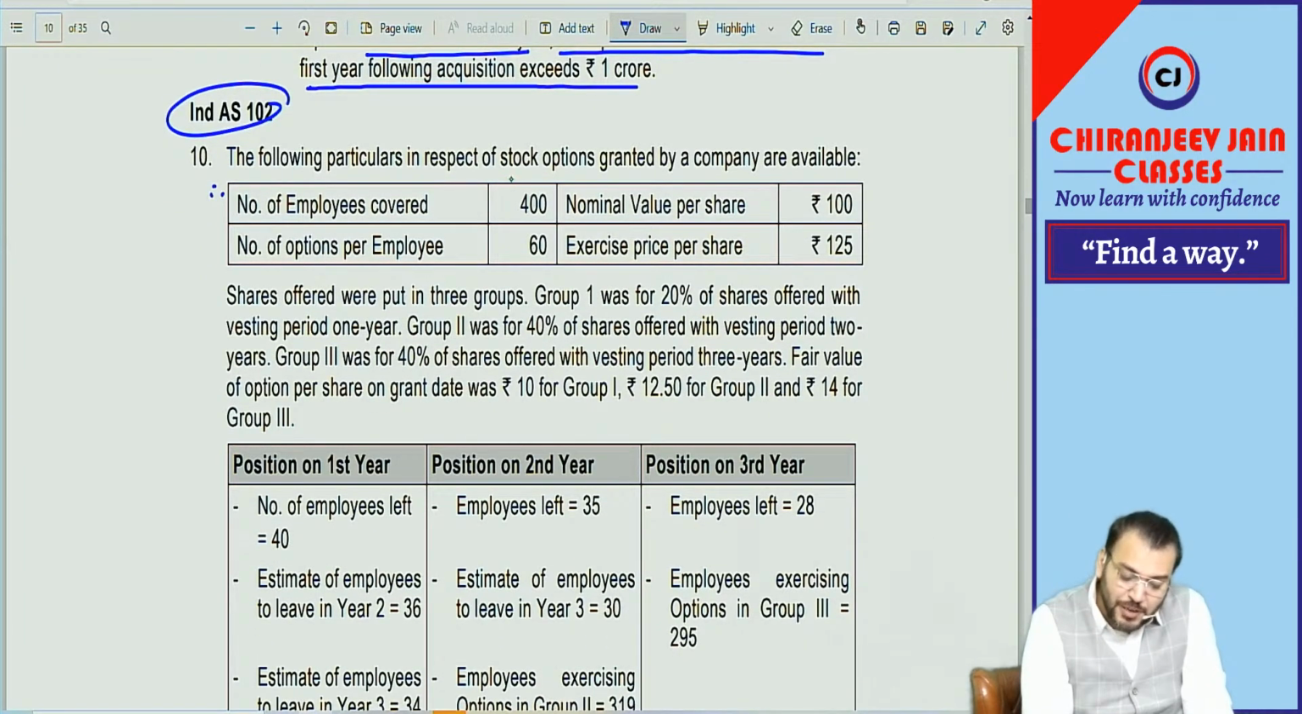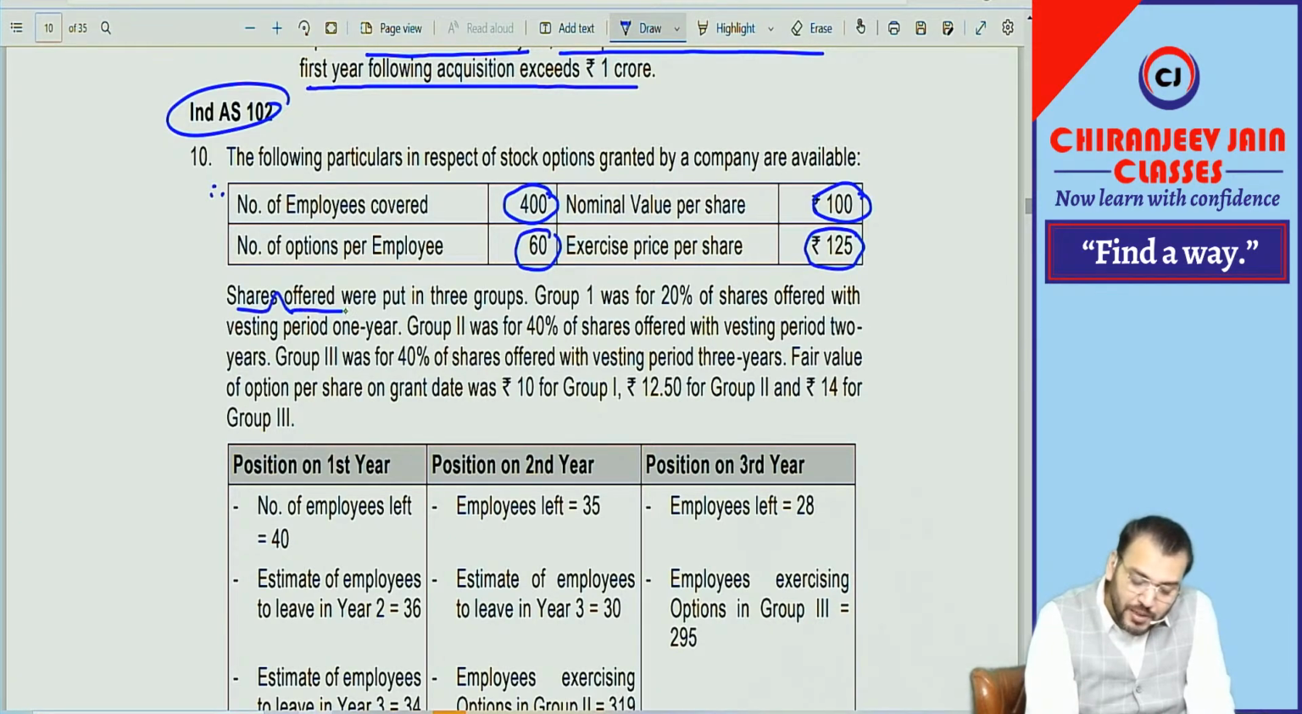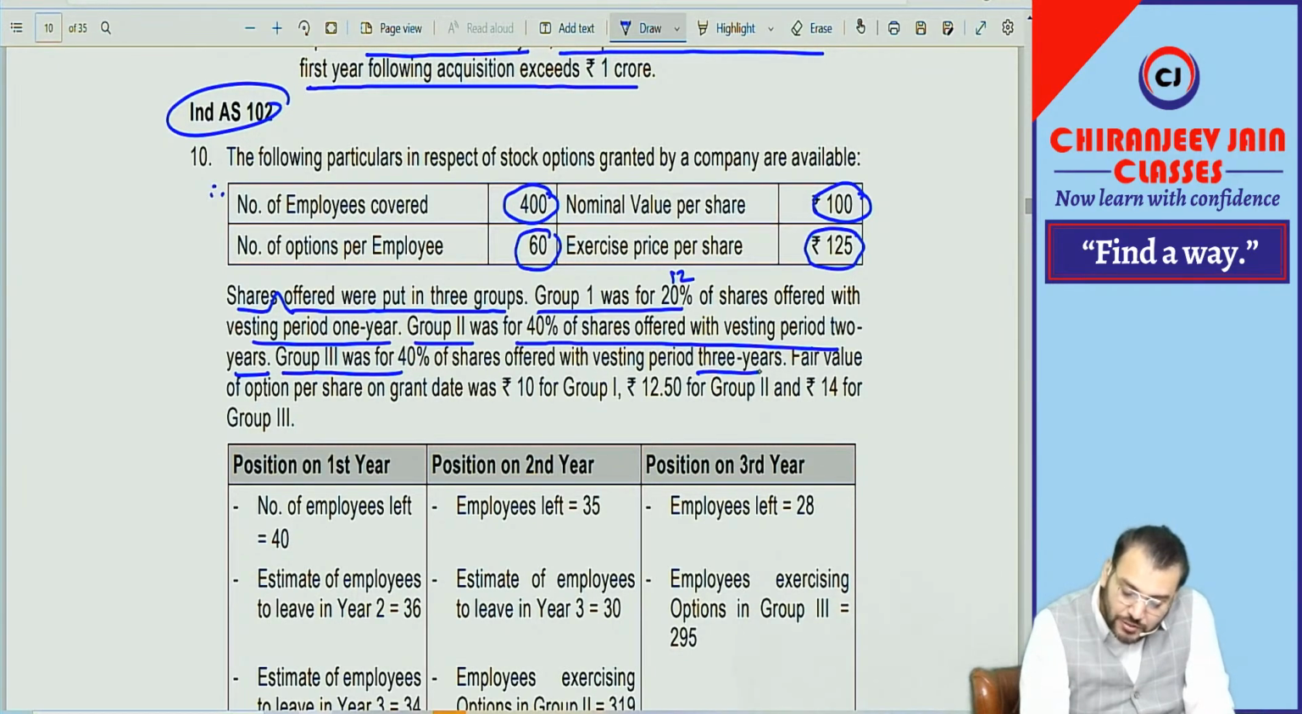The following particulars in respect of stock options granted by the company: number of employees covered 400, number of options per employee 60, nominal value per share 100, exercise price per share 125. Shares offered were put in three groups. You remember? Group 1, 20% of 60, which is 12 shares, with a vesting period of 1 year. Group 2, 40%, means 24, with a vesting period of 2 years. Group 3, 40%, means 24, with a vesting period of 3 years. Fair value is also the same as I did in class: 10, 12.5, 40. Remember this question?